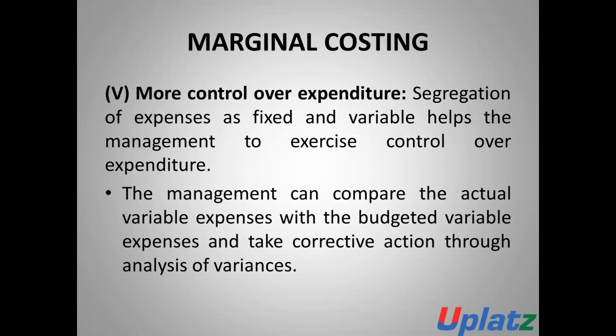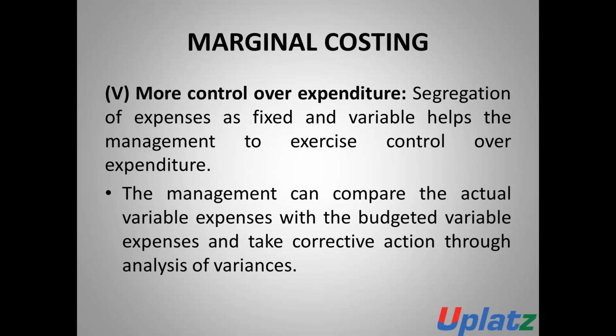The next is more control over the expenditure. In the case of marginal costing, another advantage is more control over the expenditure. Segregation of the expenditures into fixed or variable. Normally there is a segregation of overheads or expenses. It may be a fixed expense or it may be a variable expenditure. And such segregation is very much useful to the management to exercise control over the expenditure. On the basis of such segregation, the management can control those expenditures.